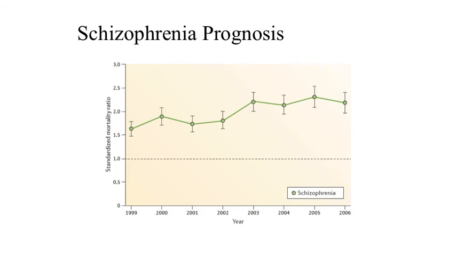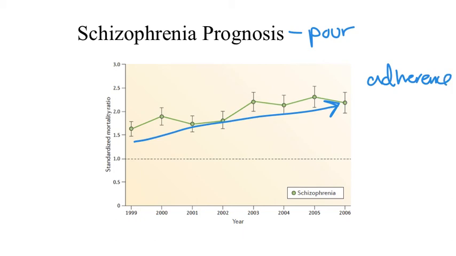Unfortunately, the long-term prognosis for individuals with schizophrenia is rather poor. As demonstrated on this graphic, the standardized mortality ratio of individuals with schizophrenia from 1999 to 2006 has actually slightly increased. One of the hardest issues in terms of schizophrenia is the fact that treatment adherence is very difficult to obtain.